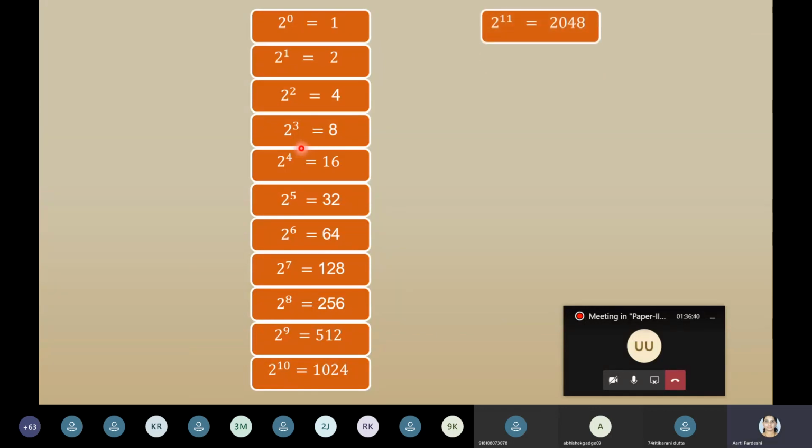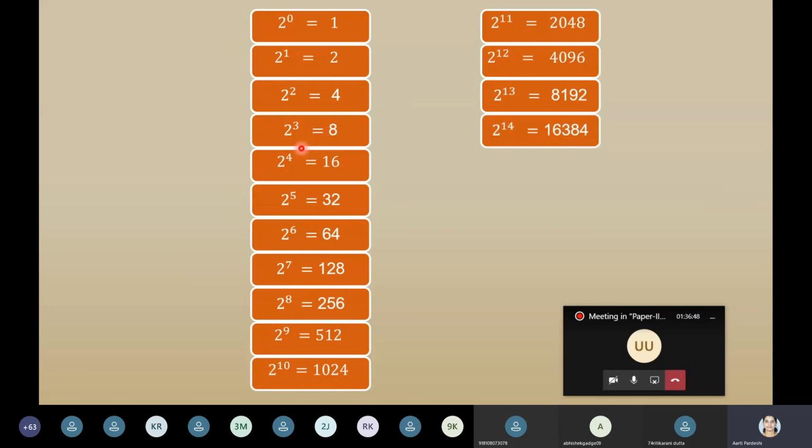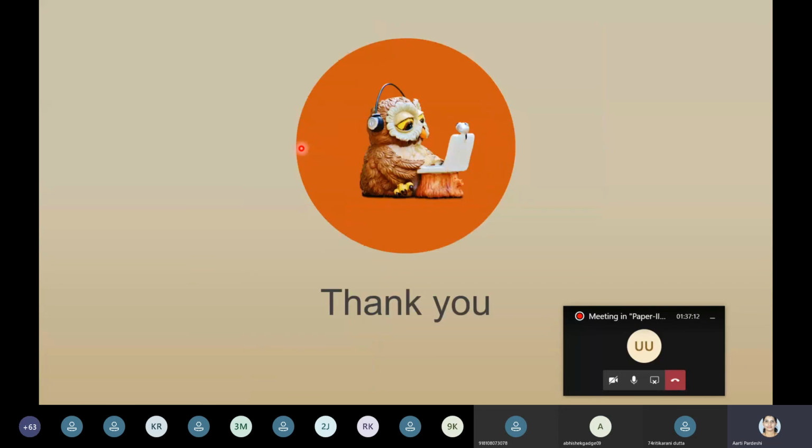Then 2 raised to 11 is 2048, 2 raised to 12 is 4096, 2 raised to 13 is 8192, 2 raised to 14 is 16384, 2 raised to 15 is 32768, and the last one, 2 raised to 16, is 65536. I'm not going to tell you 2 raised to 17, which is 1 lakh 31 thousand and some value, because it would be too much for you to remember, but it is very easy to remember 2 raised to 0 till 2 raised to 16. So that's it. Till this point, is it clear to everyone?